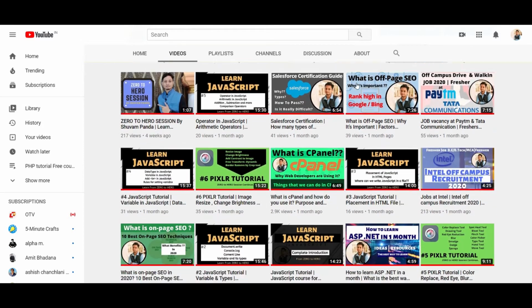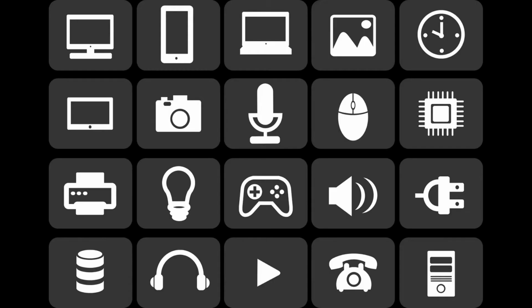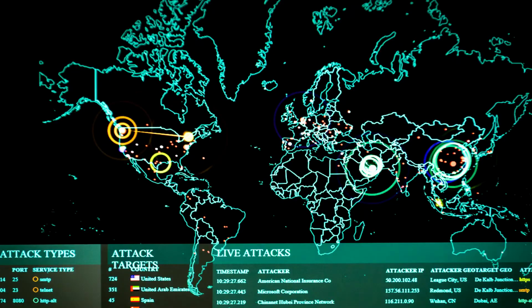Let me continue further related to IP. An IP is a set of numbers provided to each device connected to the internet. Each address will be unique and different from one another, so that, like our house address, a particular mail can reach our particular house. Similarly, a particular packetized data, a particular piece of information, can be sent and received through that particular device by using the IP address.